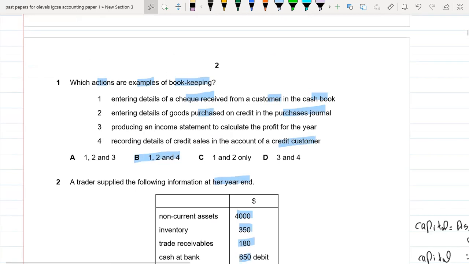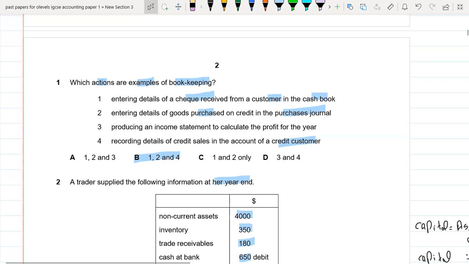In the first one, which actions are examples of bookkeeping? Preparing the final accounts is not a function of a bookkeeper. Other than that, maintaining the cash book and maintaining journals are functions of the bookkeeper. The first one is entering details of a check received from a customer in the cash book. Yes, this is right. Entering details of goods purchased on credit in the purchase journal is also a function of the bookkeeper. Producing an income statement to calculate the profit is not a function of the bookkeeper.